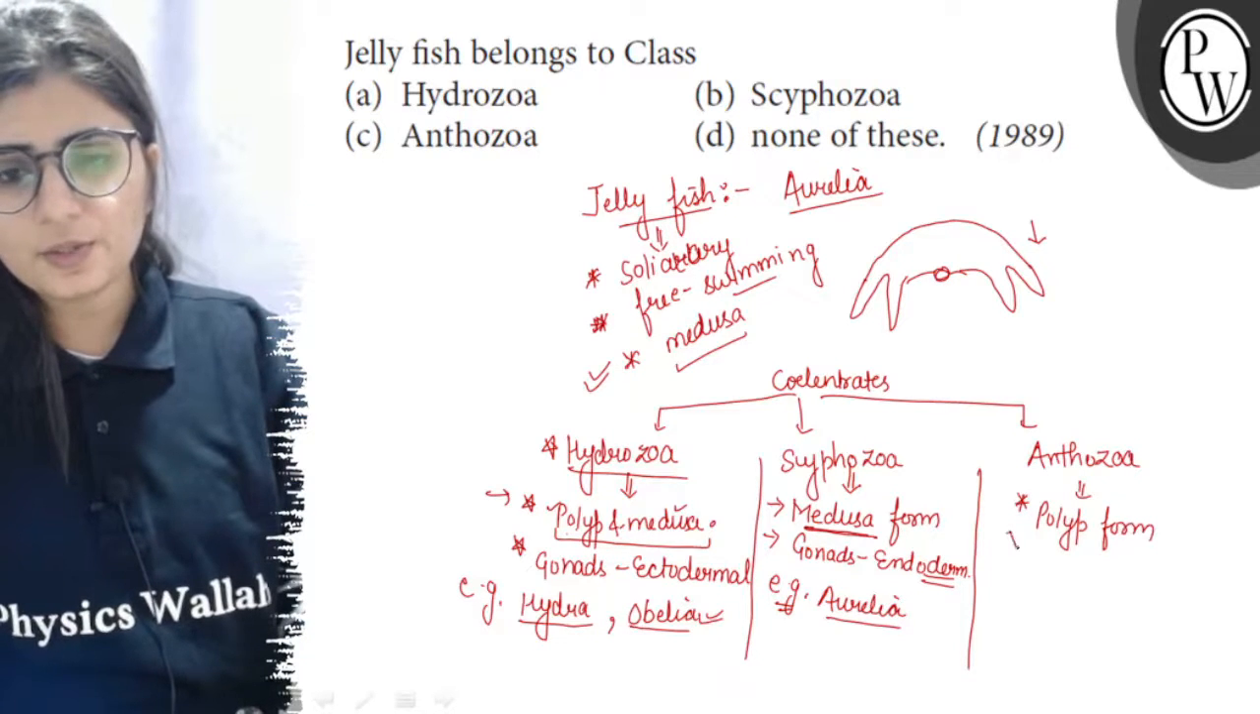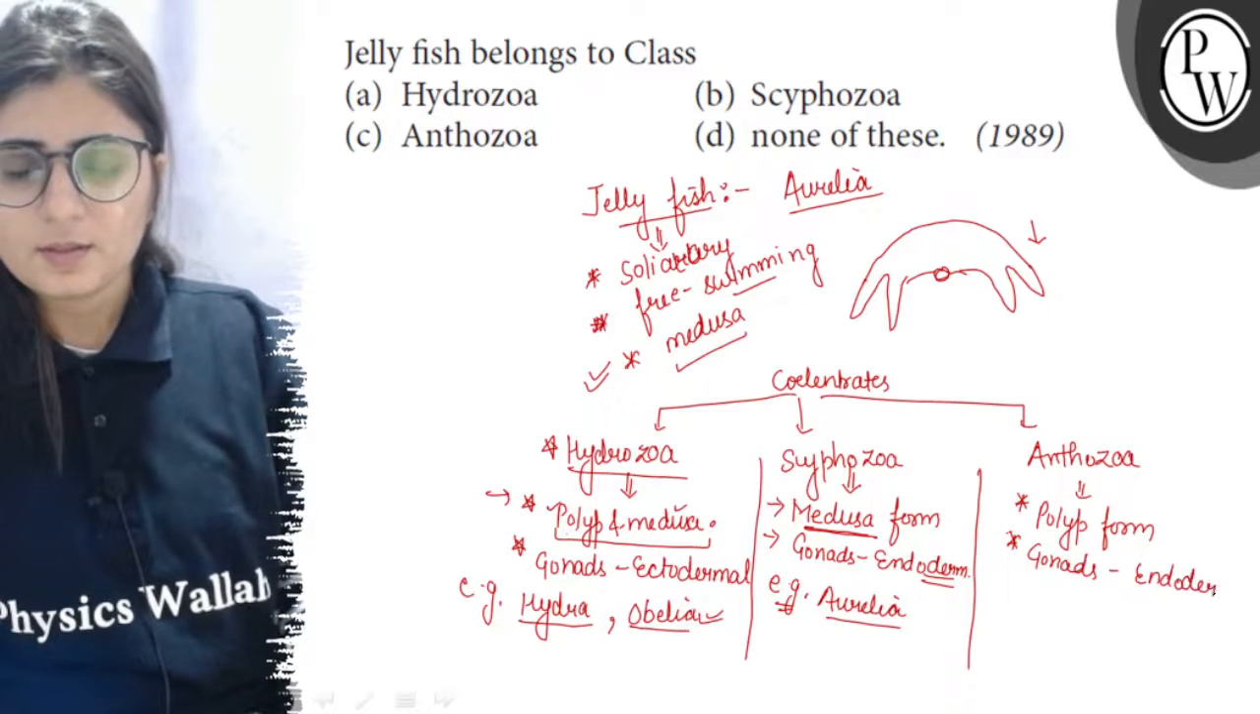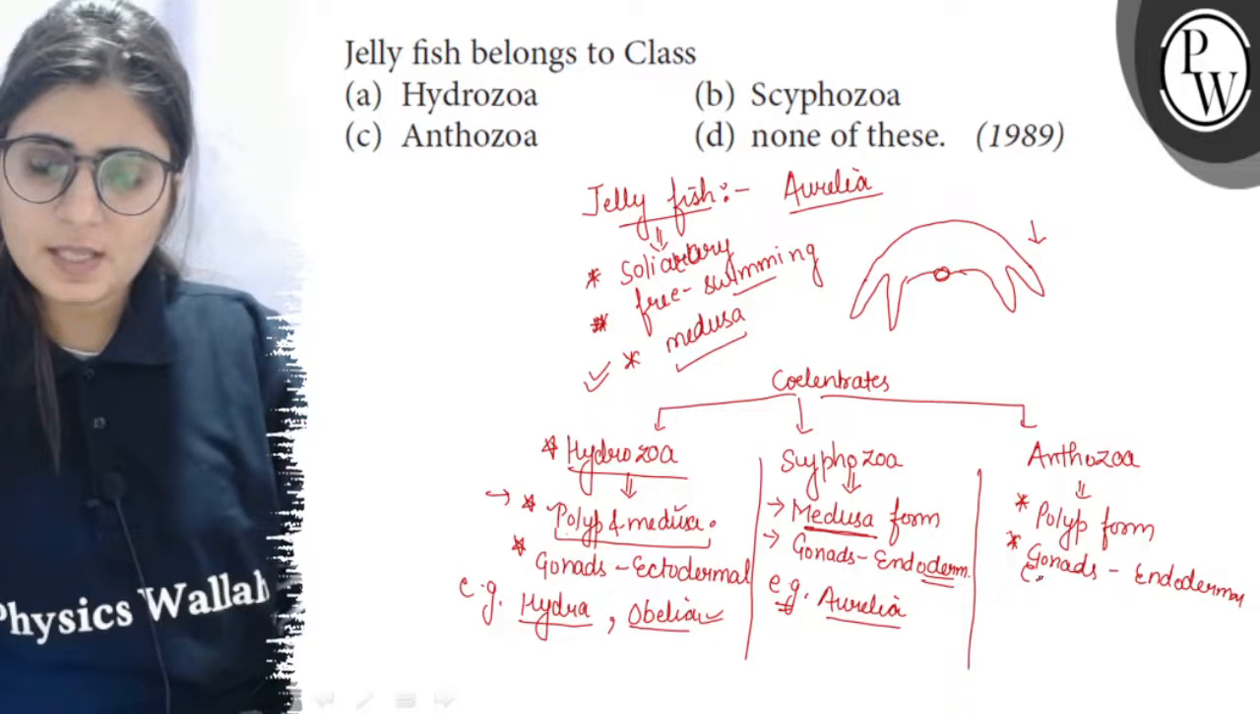and Anthozoa are the coelenterates which exist only in the polyp form, and here also the gonads are endodermal in origin. So examples here are Adamsia or the sea anemone.